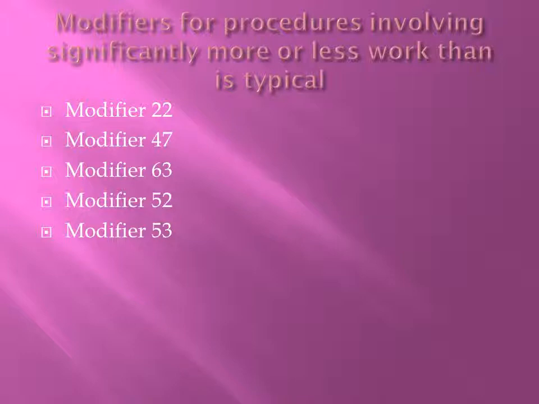Modifier 47 is used for anesthesia performed by a surgeon. Modifier 63 is for a procedure performed on an infant that is less than 4 kilograms. Modifier 52 is for reduced services before the introduction of anesthesia. And modifier 53 is for discontinued procedures, and this would be after the introduction of anesthesia.